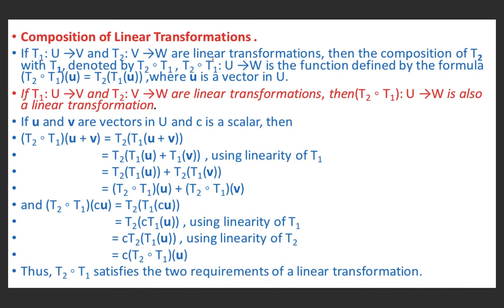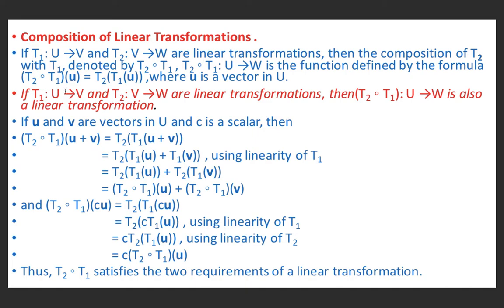Now, composition of linear transformations. If T1 is a mapping from U to V and T2 is a mapping from V to W, these are two linear transformations, then the composition of T2 with T1 is denoted by T2 of T1, and it is a mapping from U to W, defined by the formula T2 of T1 of u is equal to T2 of T1 u, where u is a vector in U.